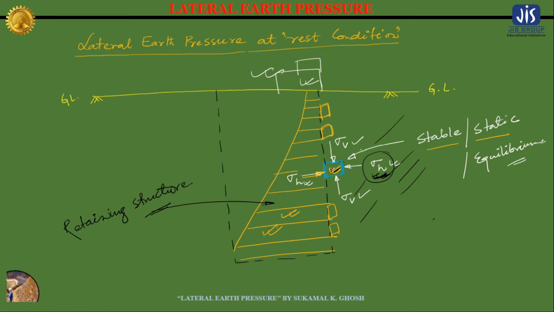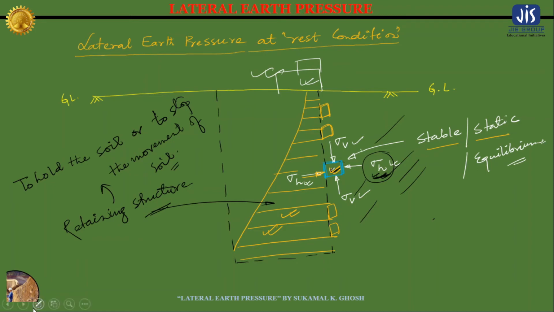The main function of this retaining structure is to hold the soil, or to stop the movement of soil, so that the soil elements can keep their static or stable or equilibrium condition. Now since these retaining structures are very heavy, most of the retaining structures cannot move.